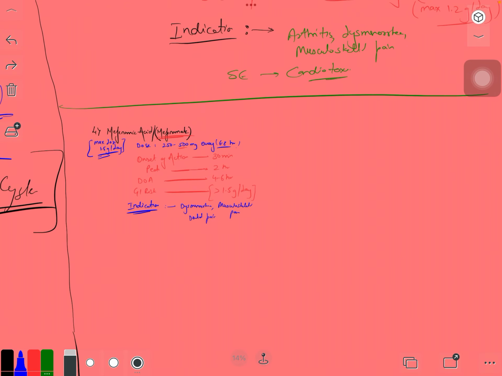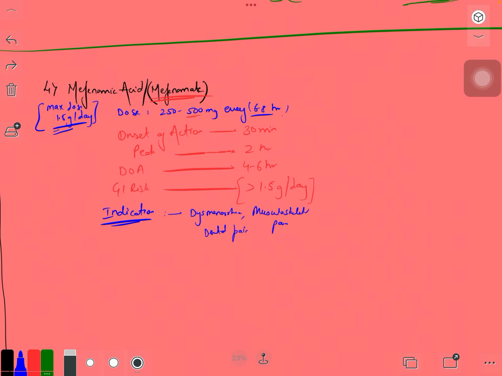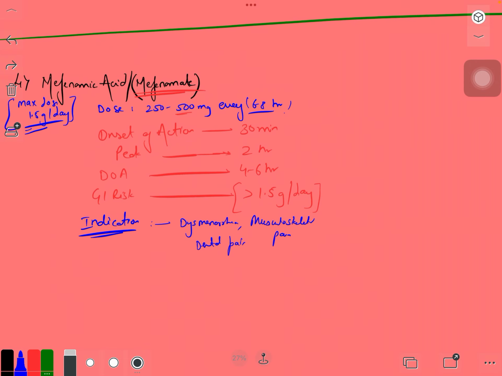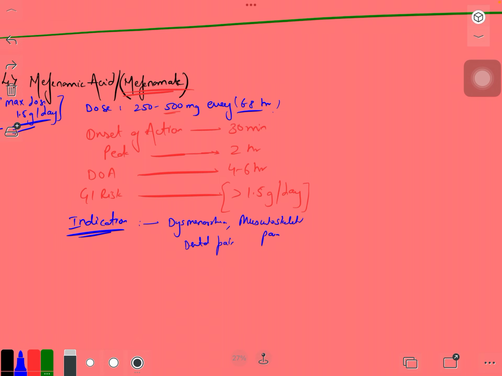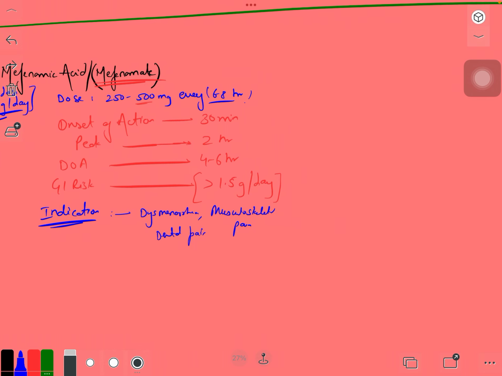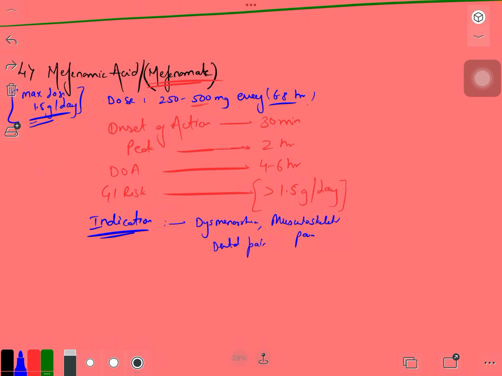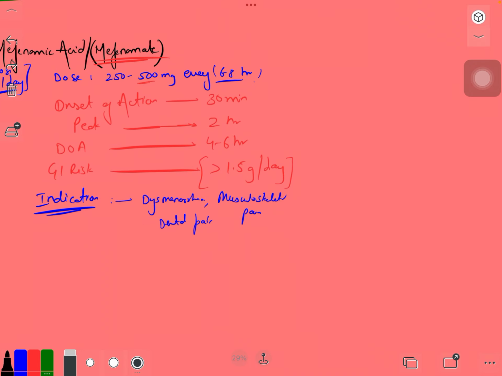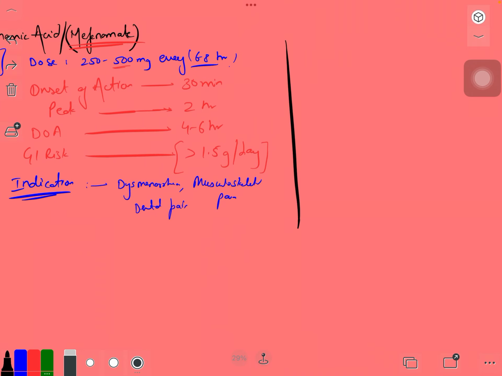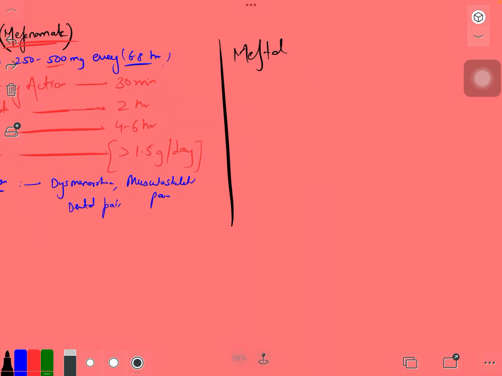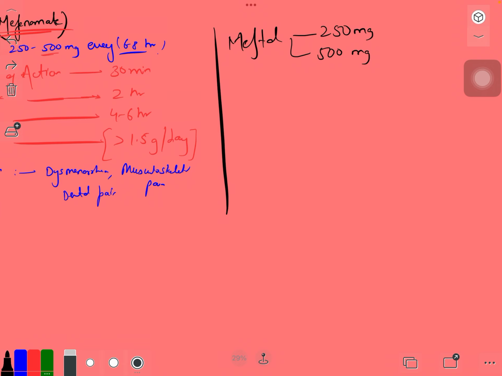Now let's talk about its combination with other drugs, and the different types of mefenamic acid available in the market. It starts with Meftal. It is available as two major types: Meftal 250 mg or Meftal 500 mg.